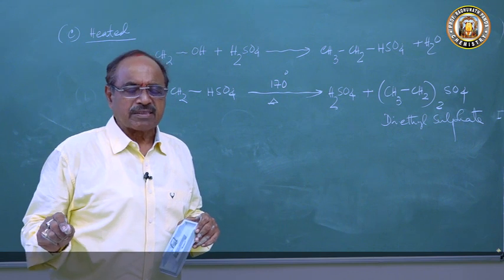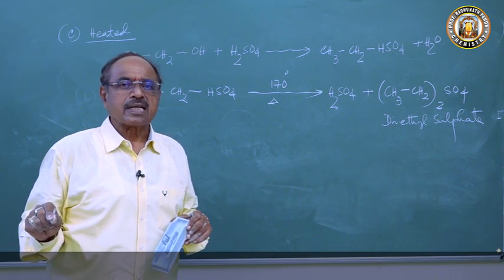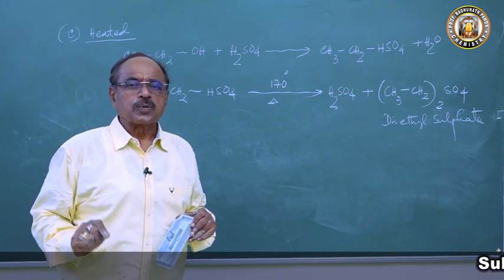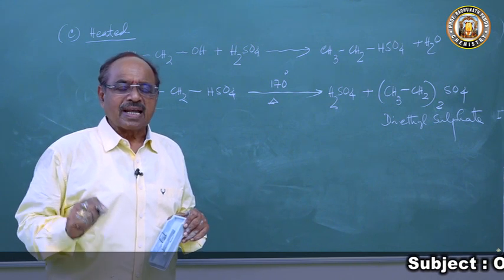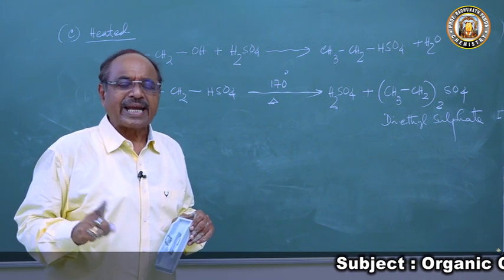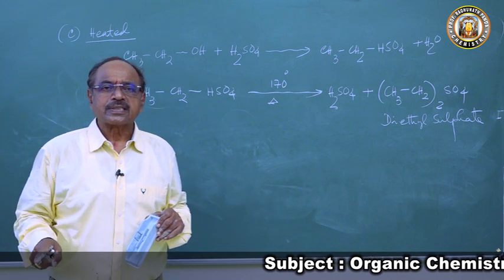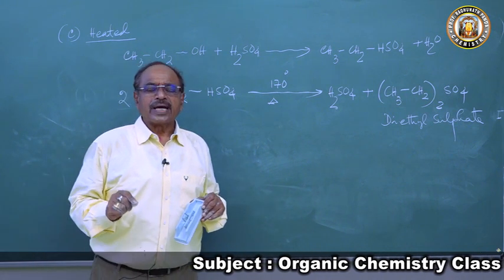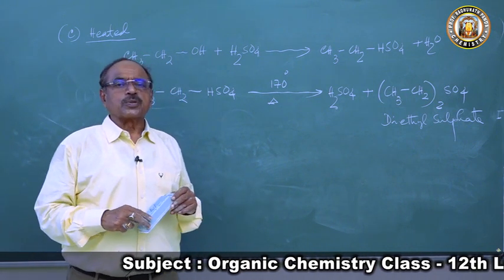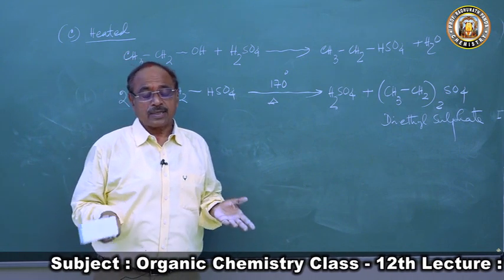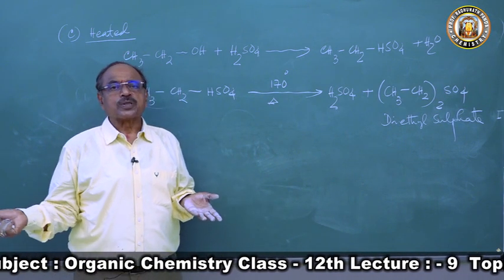Depending on the conditions, the ethyl hydrogen sulfate reacts differently to produce different products. When alcohol is in excess, ethyl alcohol again reacts with ethyl hydrogen sulfate to undergo a dehydration reaction to produce ether.